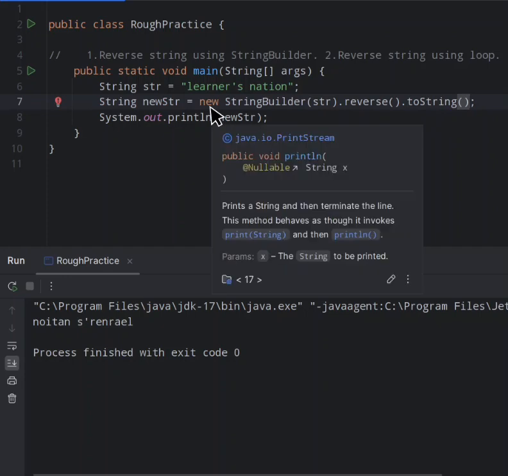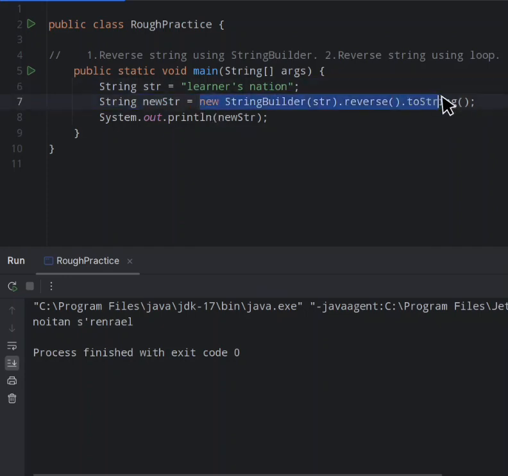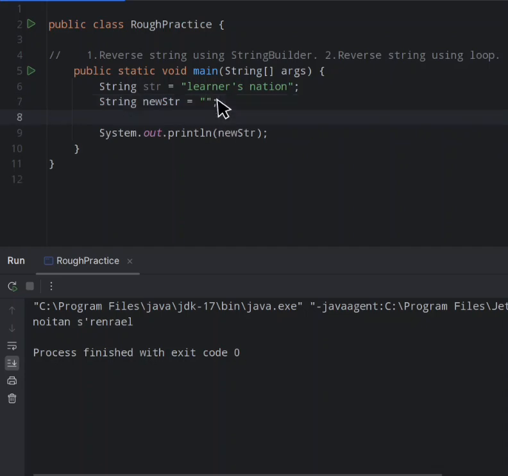Now let's reverse the string using a simple for loop method. Okay, so for that let me initialize it with empty space. Just empty string will be there. Okay, with that just use a for loop, define a for loop.